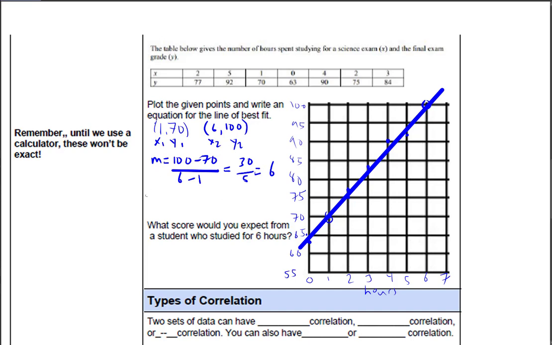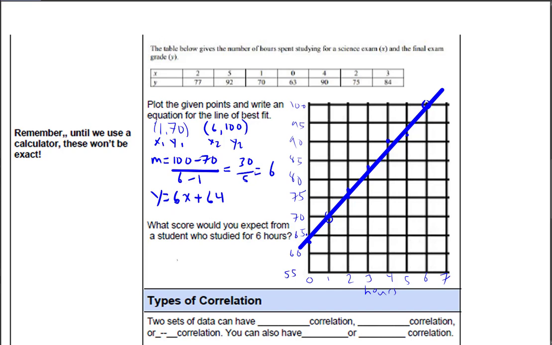All right, so now I'm going to put it into y equals mx plus b form, right? So I have y is equal to my slope, which is 6, times x, plus my y-intercept, and as I can see, my y-intercept looks like it's about, what, 63, 62, 64, maybe 64. Let's go 64. So plus 64. All right, so there's my thing right there. So y is equal to 6x plus 64.